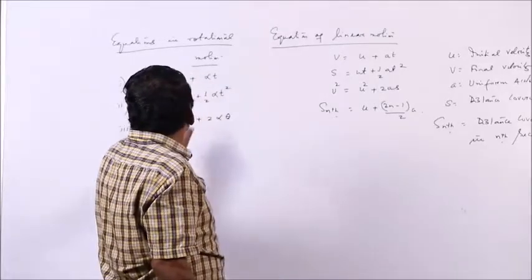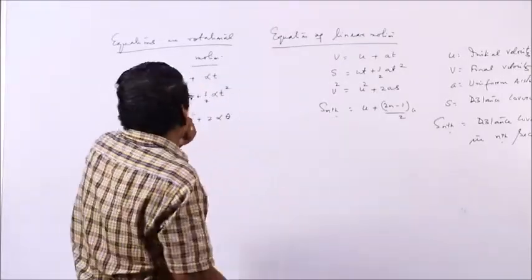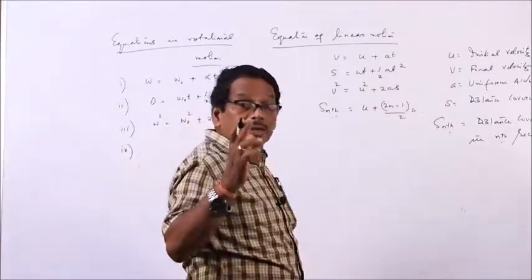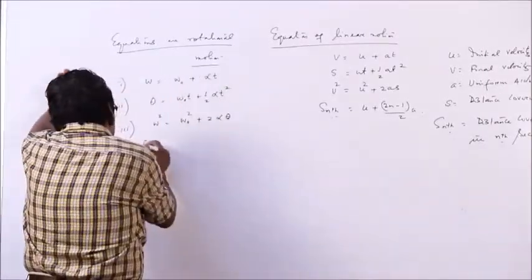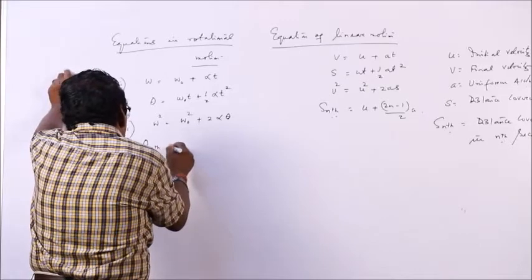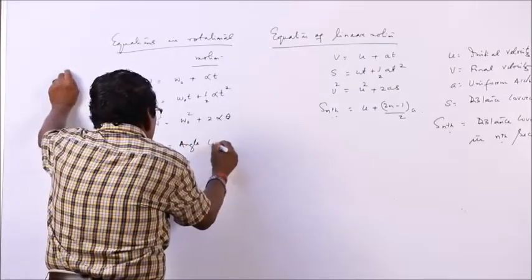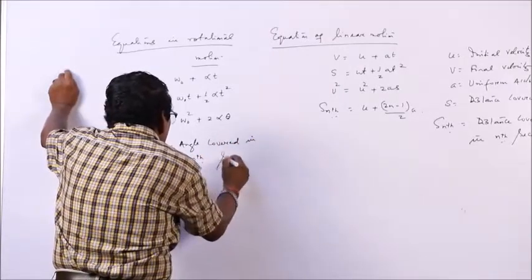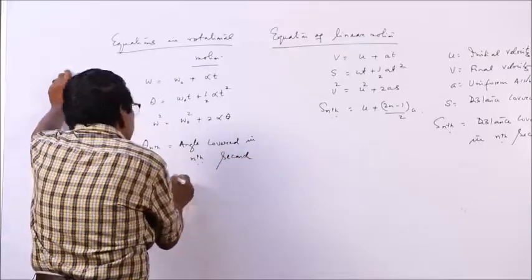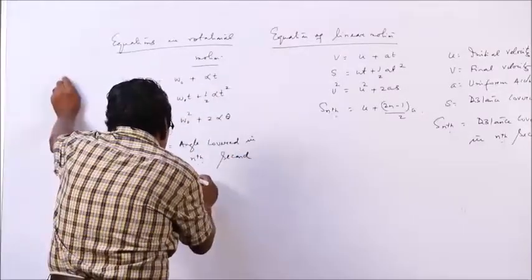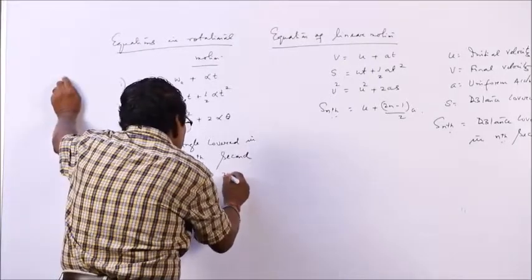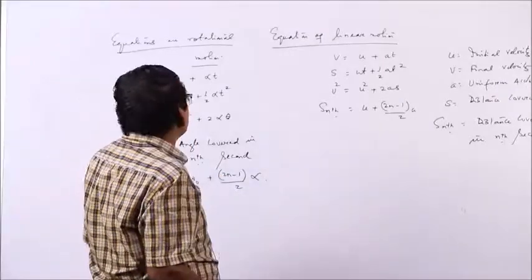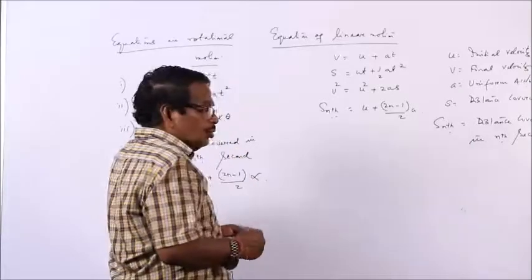And the last equation: here it is distance covered in nth second, there it is angle covered in nth second, theta nth, that will be equal to omega 0 plus (2n minus 1) by 2 into alpha. So, these are the 4 equations which will be involved in rotational or angular motion.